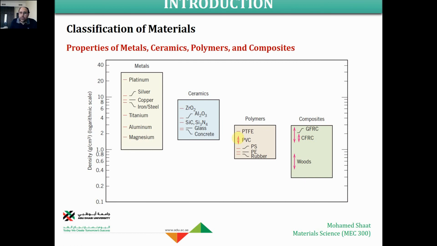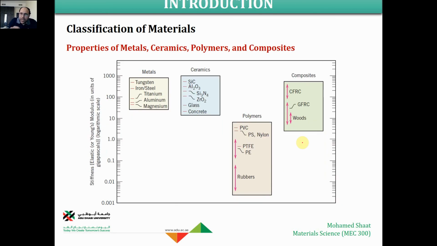Even it would be lighter than the polymer, because we could include some polymeric material like wood, for example, right? So we can end up with a very light material as a composite material, but in the meanwhile, it's going to be strong. So this figure compares the metal, ceramic, polymer, and composite in terms of the stiffness.